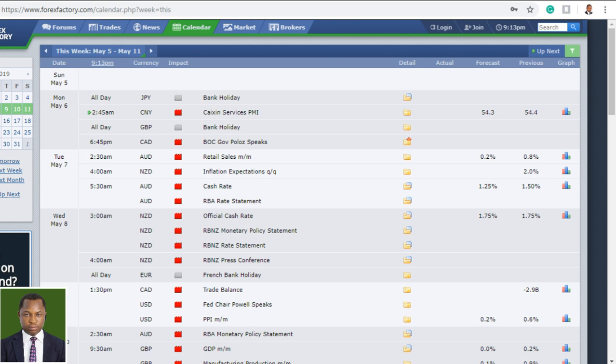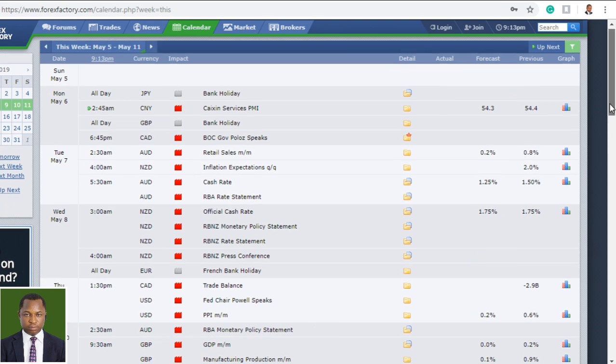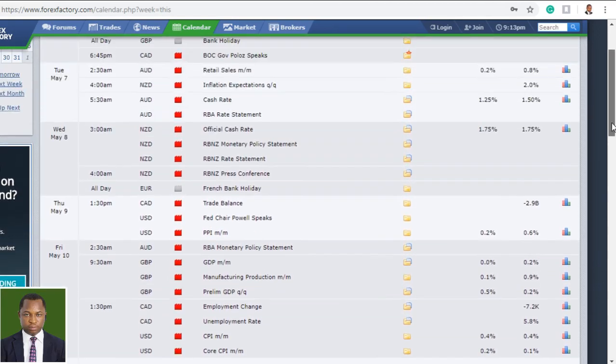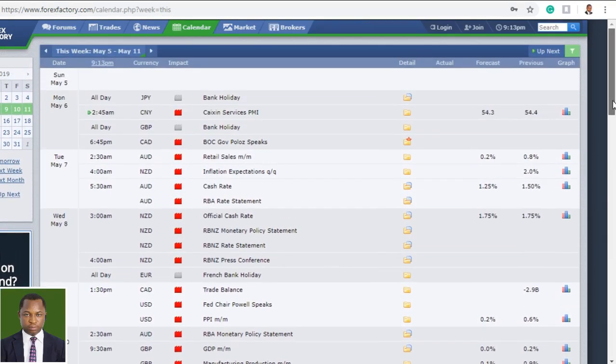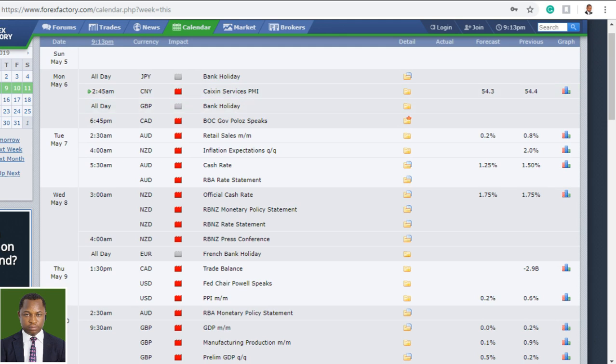Okay. Well, looking into the Forex Factory economic calendar for this upcoming trading week, you can see that we have quite a lot of high impact news announcements scheduled for this coming trading week. We have some bank holidays in between.